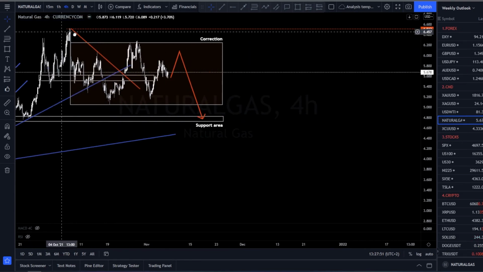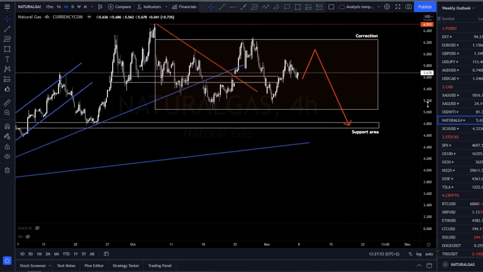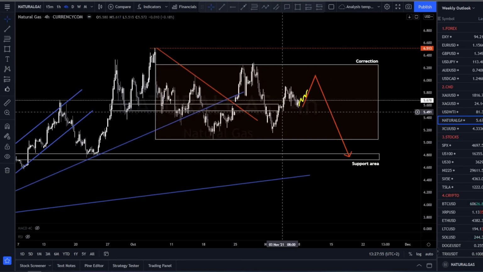So for now, for this week, in the first few days of the trading week, we expect the market to slowly rise and then fall.